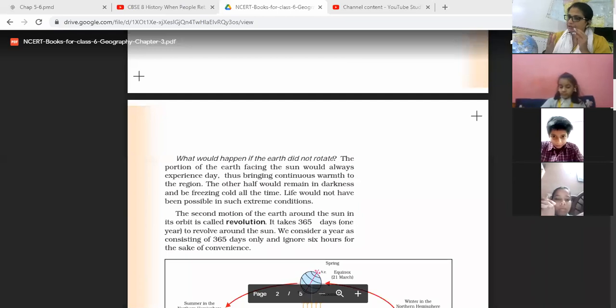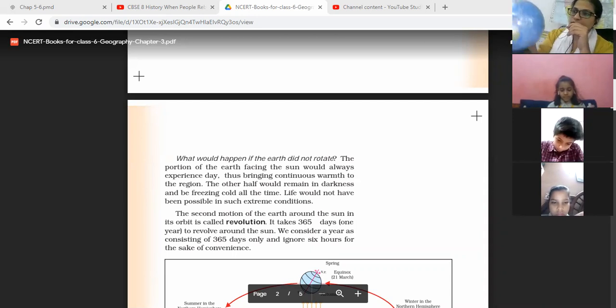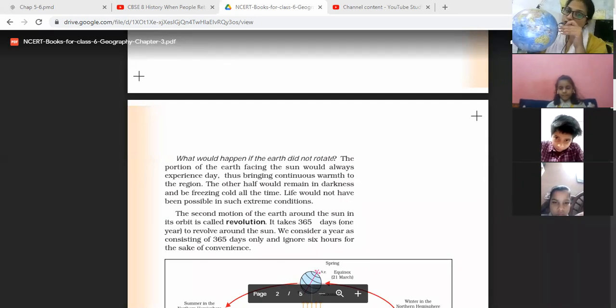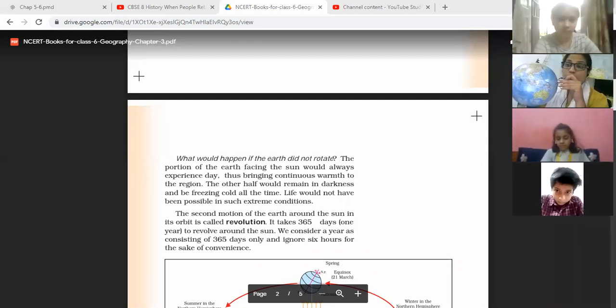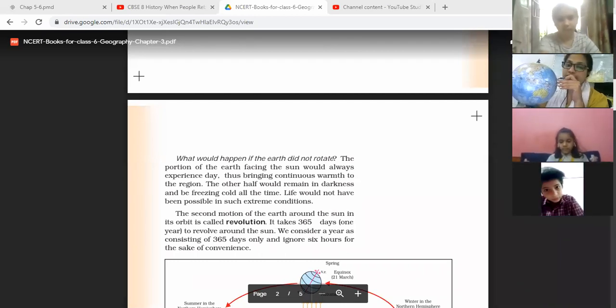What would happen if the earth did not rotate? Yes, if the earth did not rotate, the portion of the earth where the sunlight falls would experience the daytime. The portion of the earth facing the sun would always experience day, bringing continuous warmth to the region.